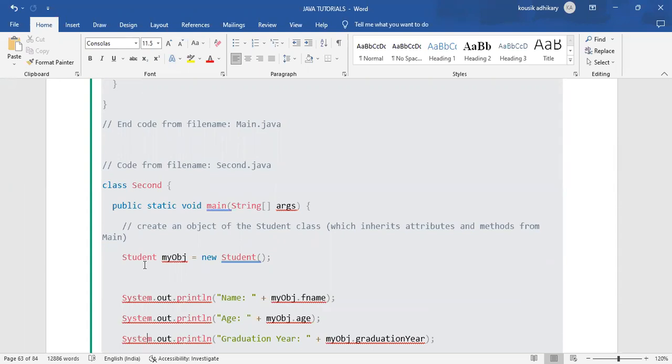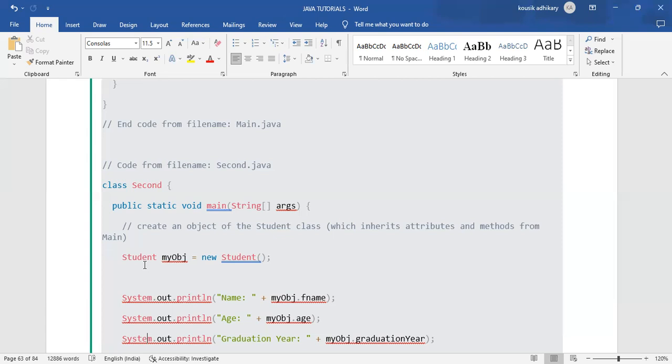The basic syntax of creating an object is the name of the class first. The name of that class is student. We want to create an object for the student class so we can access all the data available in it. Then the object name, which is myobj.